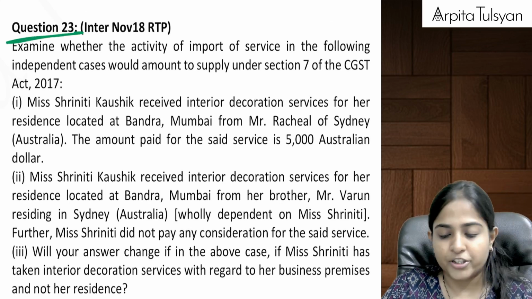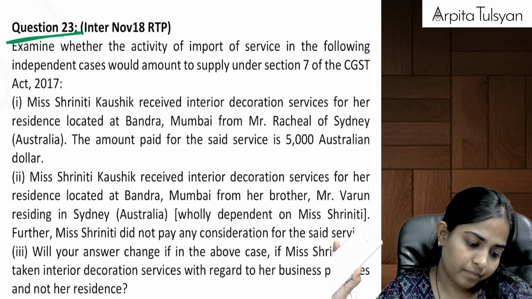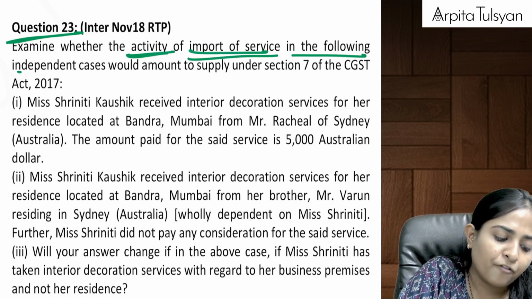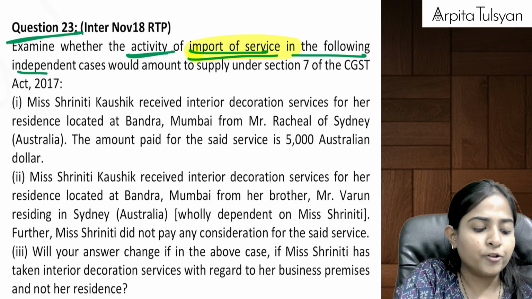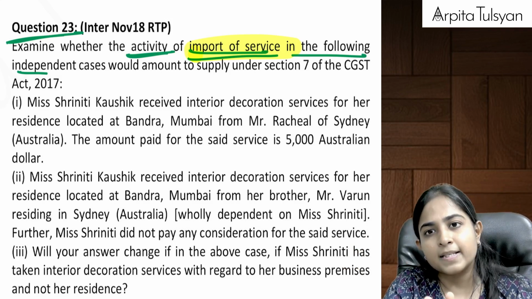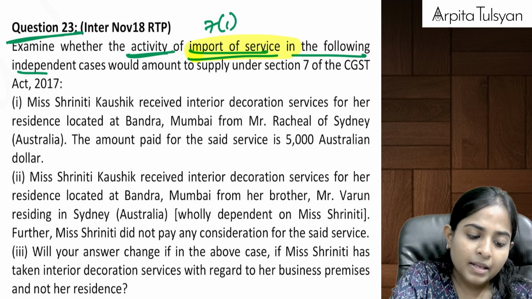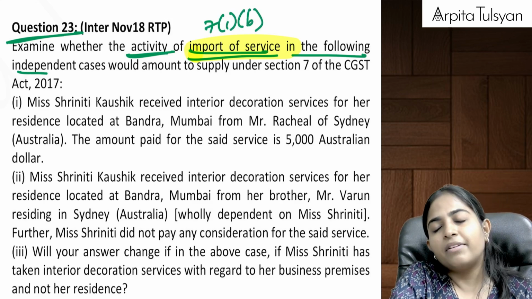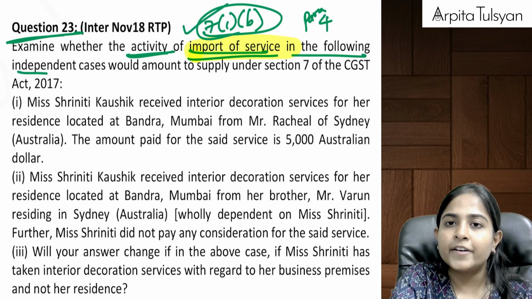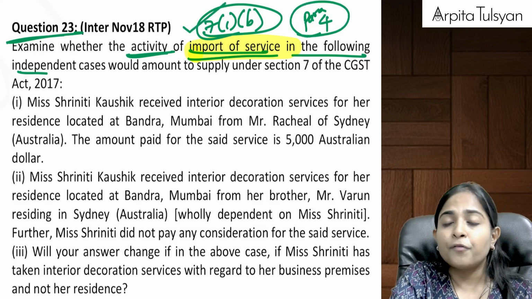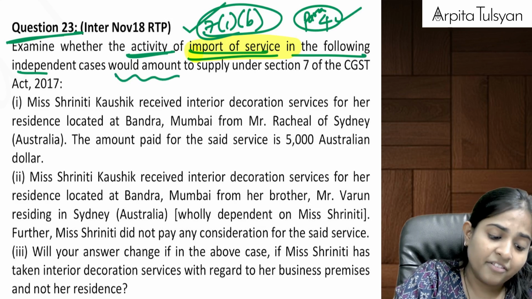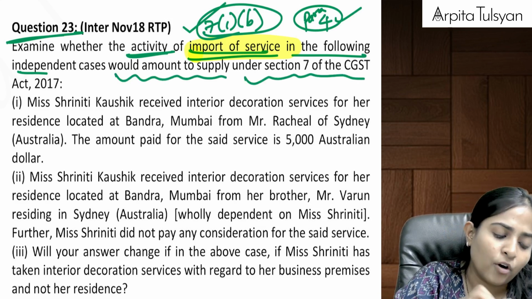Okay, next question, nice question. Let's try. Examine whether the activity of importation of service in the following cases amounts to supply. Before starting, can we quickly revise the provision? Importation of services we saw at two places. One was section 7(1)(b), and the next one was Schedule 1 para 4. Here it was for consideration whether or not for business. Here it was for zero consideration but for the purpose of business. They are asking whether it would amount to supply under section 7 of the CGST Act.